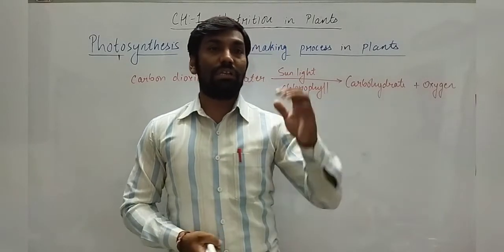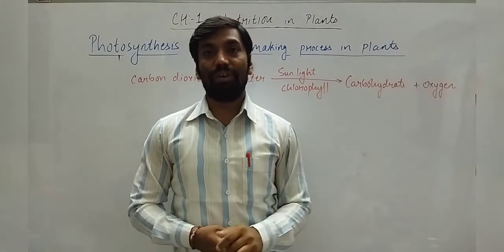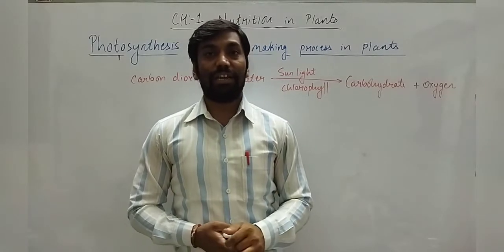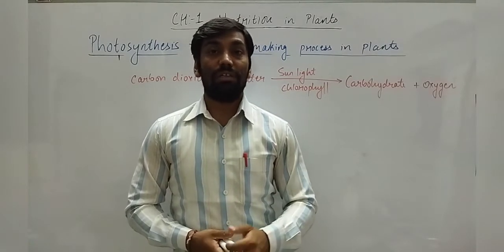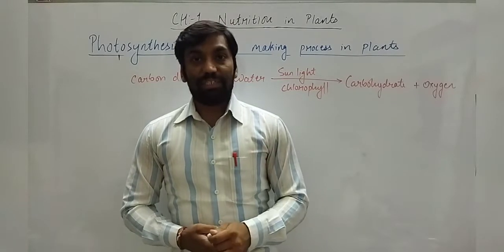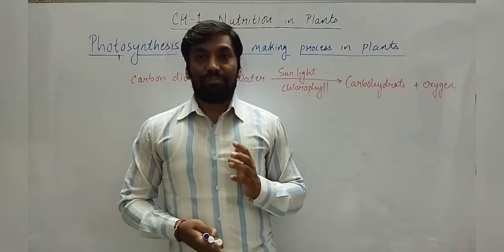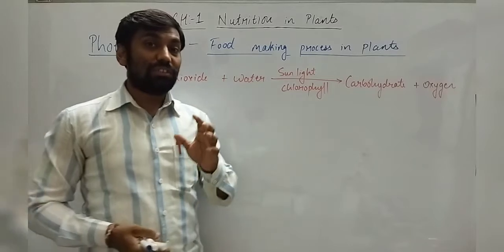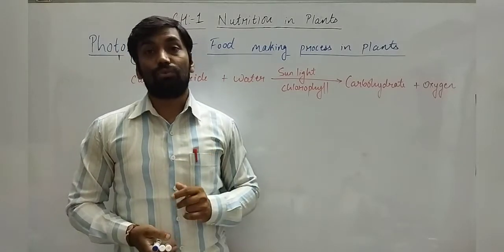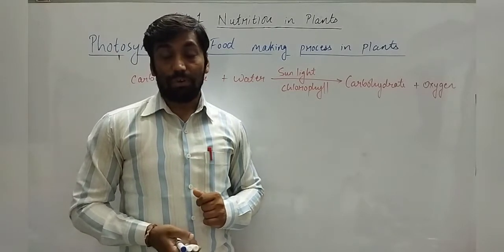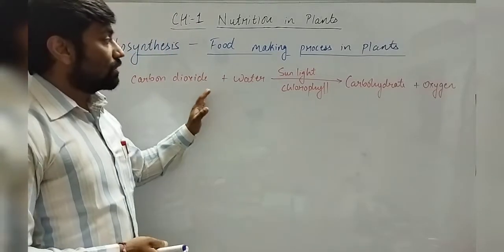So it will keep our environment at a normal temperature. At the same time, it will provide oxygen as well and consume carbon dioxide, right? So overall, the photosynthesis process is of great importance to our life. Okay, so this is how it is.